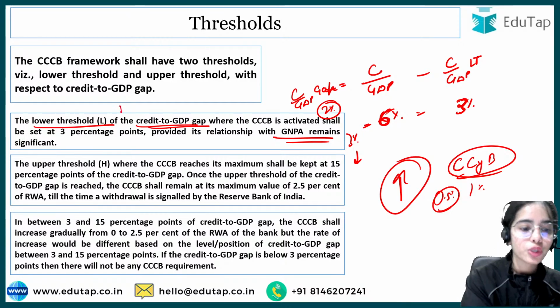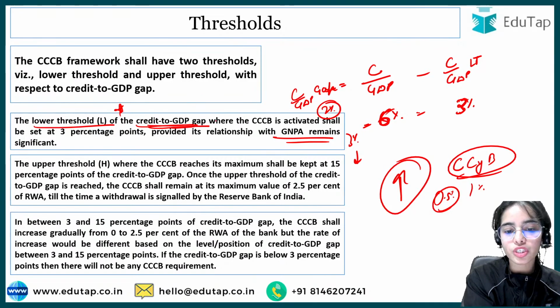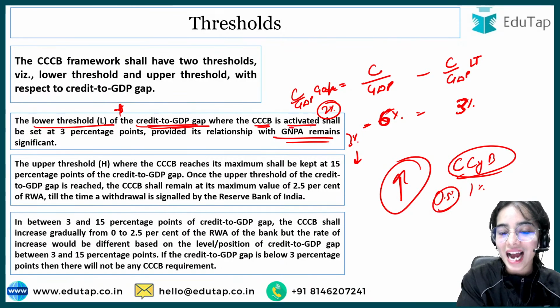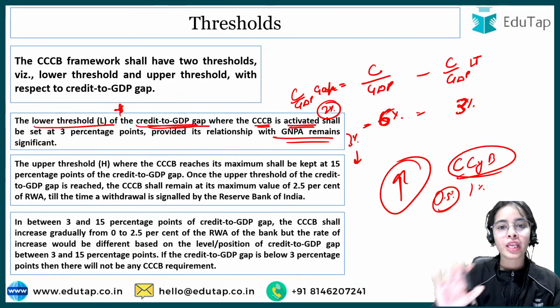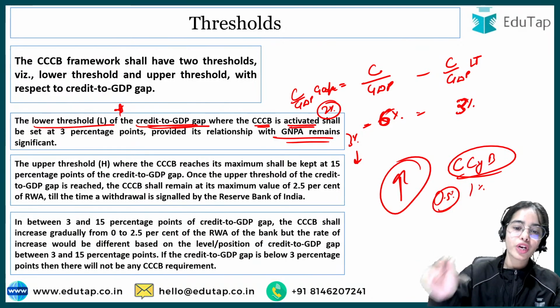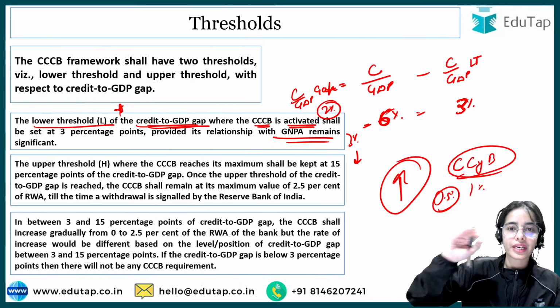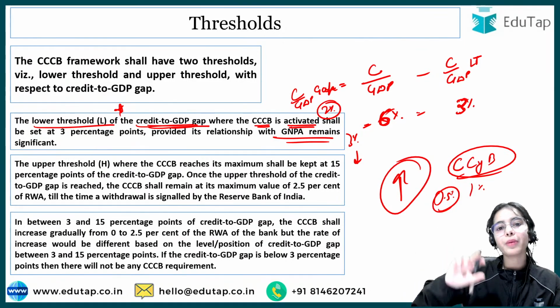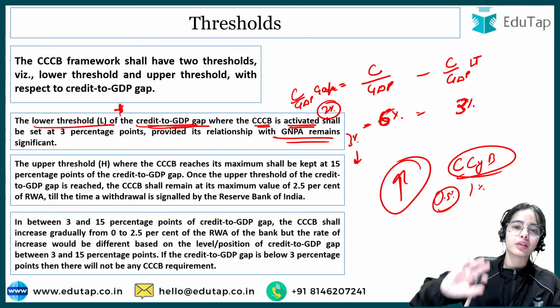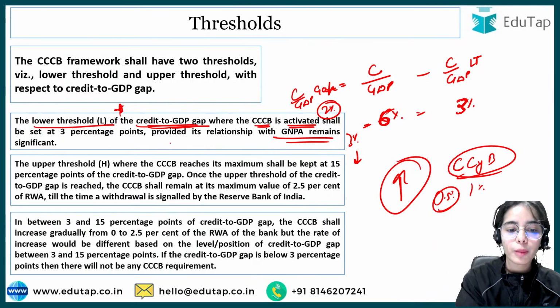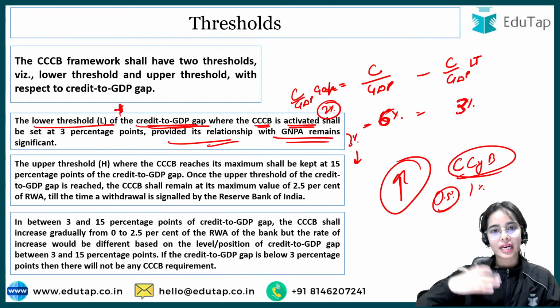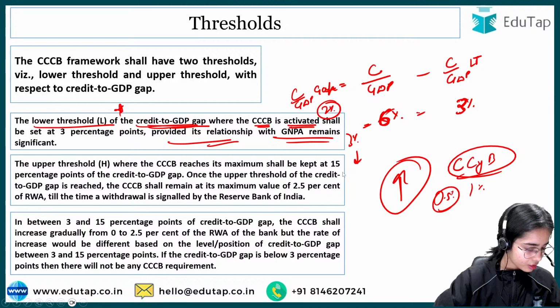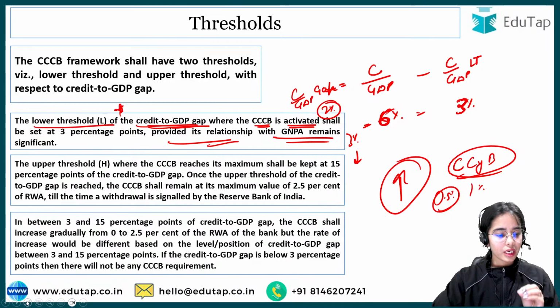Okay, so the lower threshold of the credit to GDP gap where the CCCB is activated by the RBI shall be set at 3 percentage points. So from these 3 percentage points of the credit to GDP gap, the RBI can start with the counter-cyclical capital buffer, provided there is some GNPA growth also coming in the country.